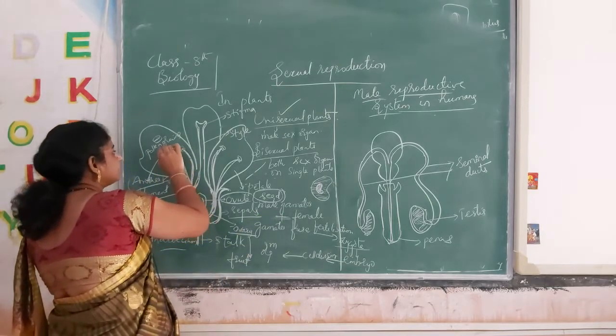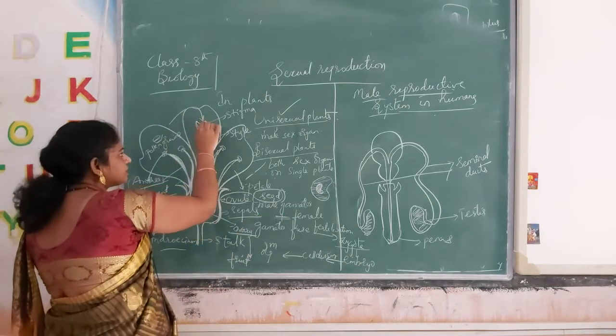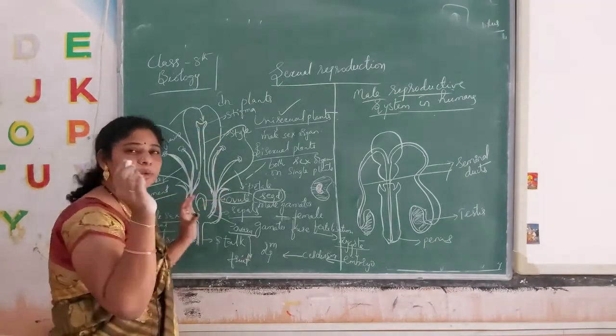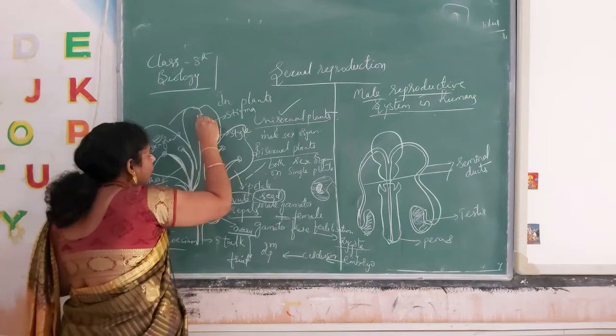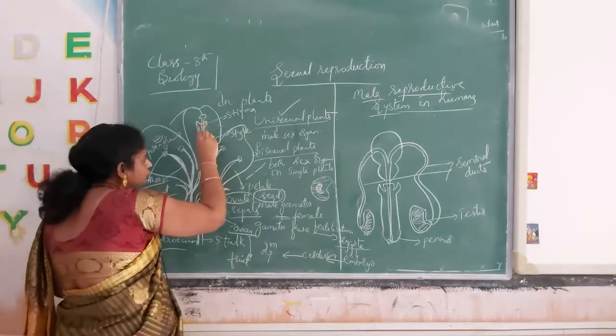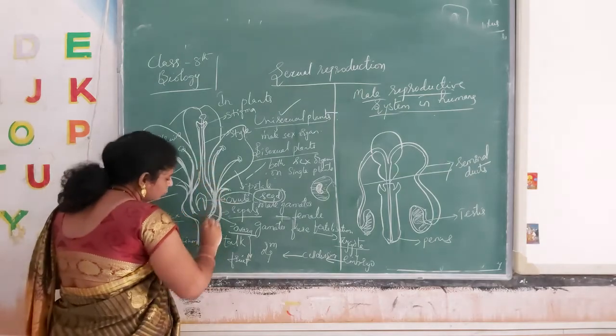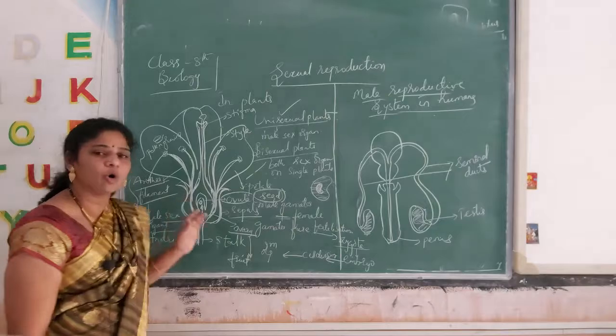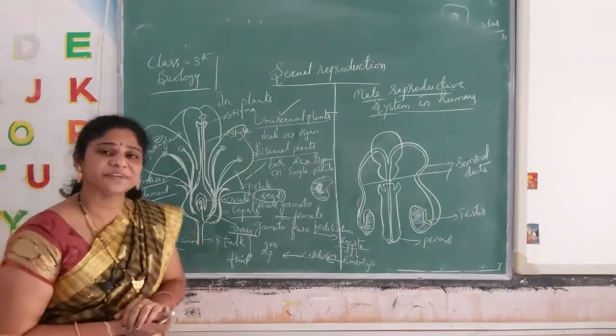Pollen grains transfer onto the stigma. Okay, so what will happen on that stigma? A pollen grain will develop a pollen tube during germination. The pollen tube protrudes inside like this, moves, and goes into the integument layers. Here the eggs are present in the ovule. It goes and fuses with the egg.